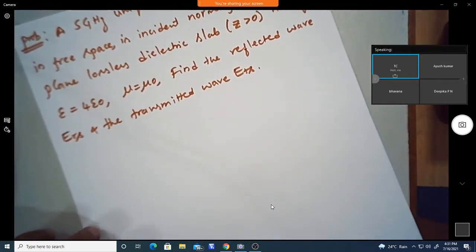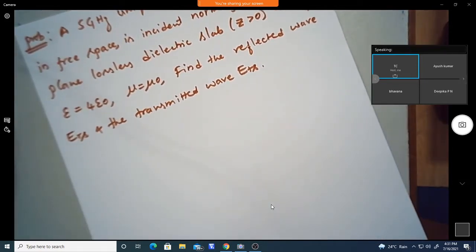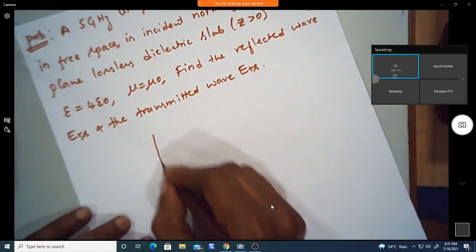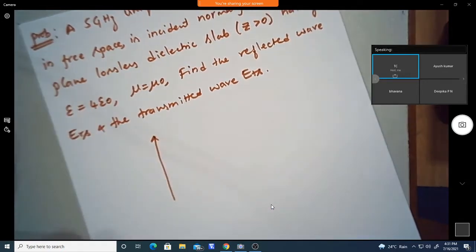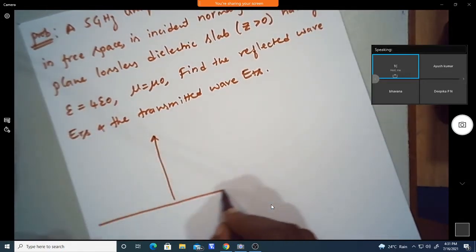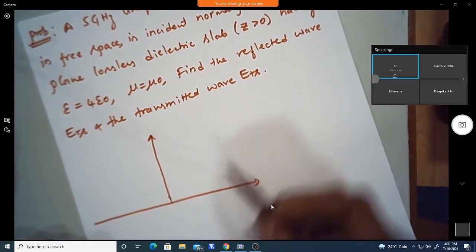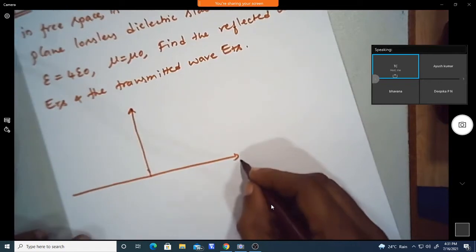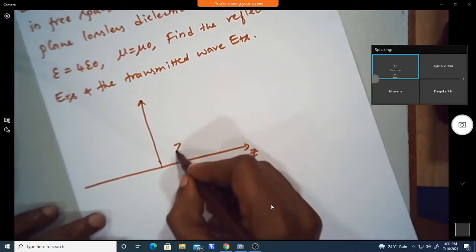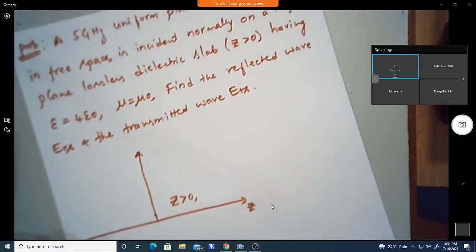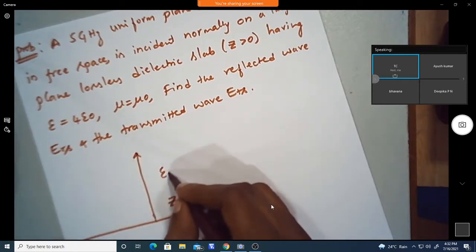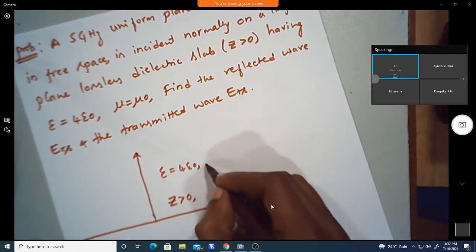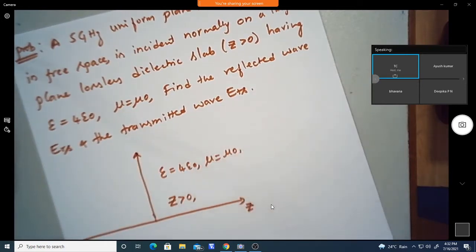So you need to find the transmitted and reflected waves. For the solution, the incident wave propagates along the z direction, where z greater than 0 has epsilon equal to 4 epsilon naught and mu equal to mu naught.